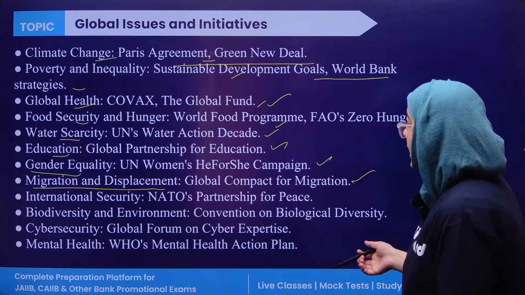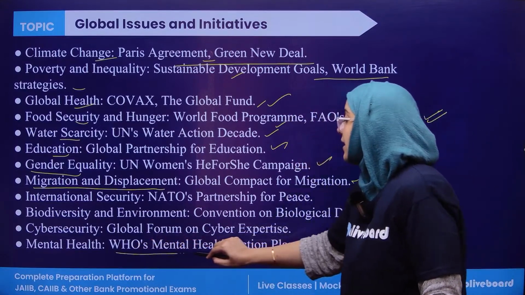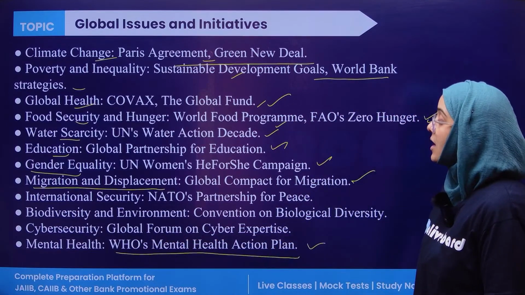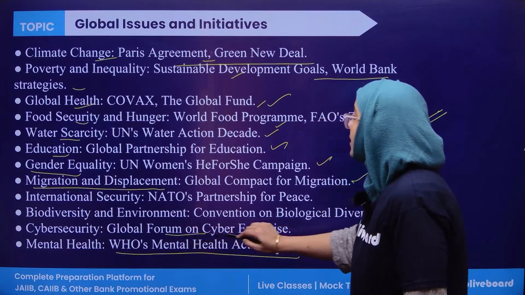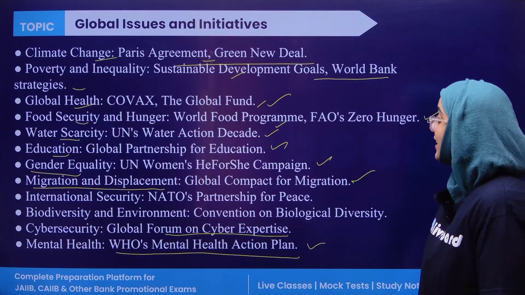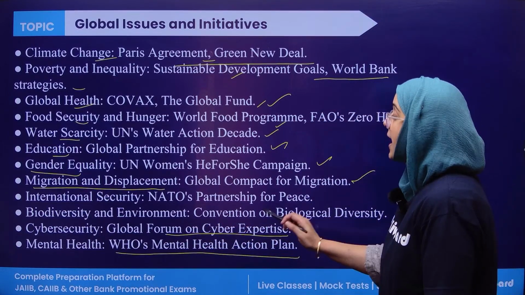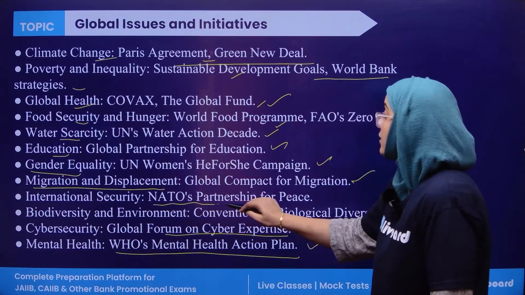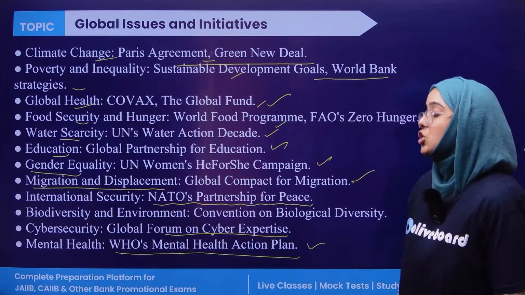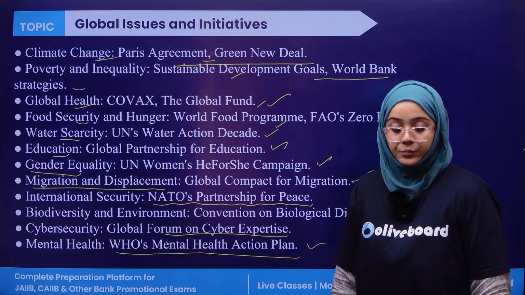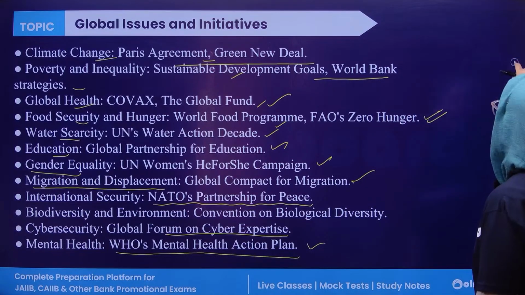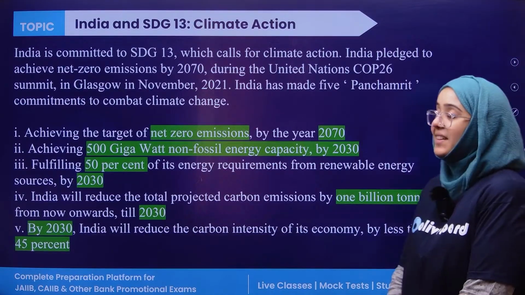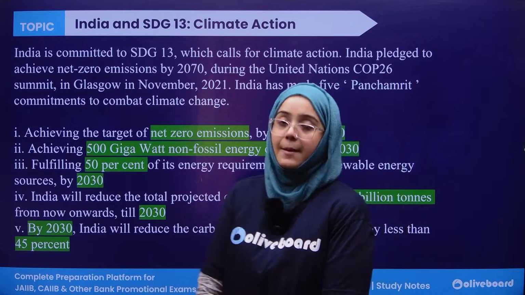For example, mental health: there is the World Health Organization Mental Health Action Plan. Cyber security: Global Forum on Cyber Expertise. And for international security, there is the North Atlantic Treaty Organization Partnership for Peace. Clear? Now, next, let's talk about India and Sustainable Goal 13, that is climate action.